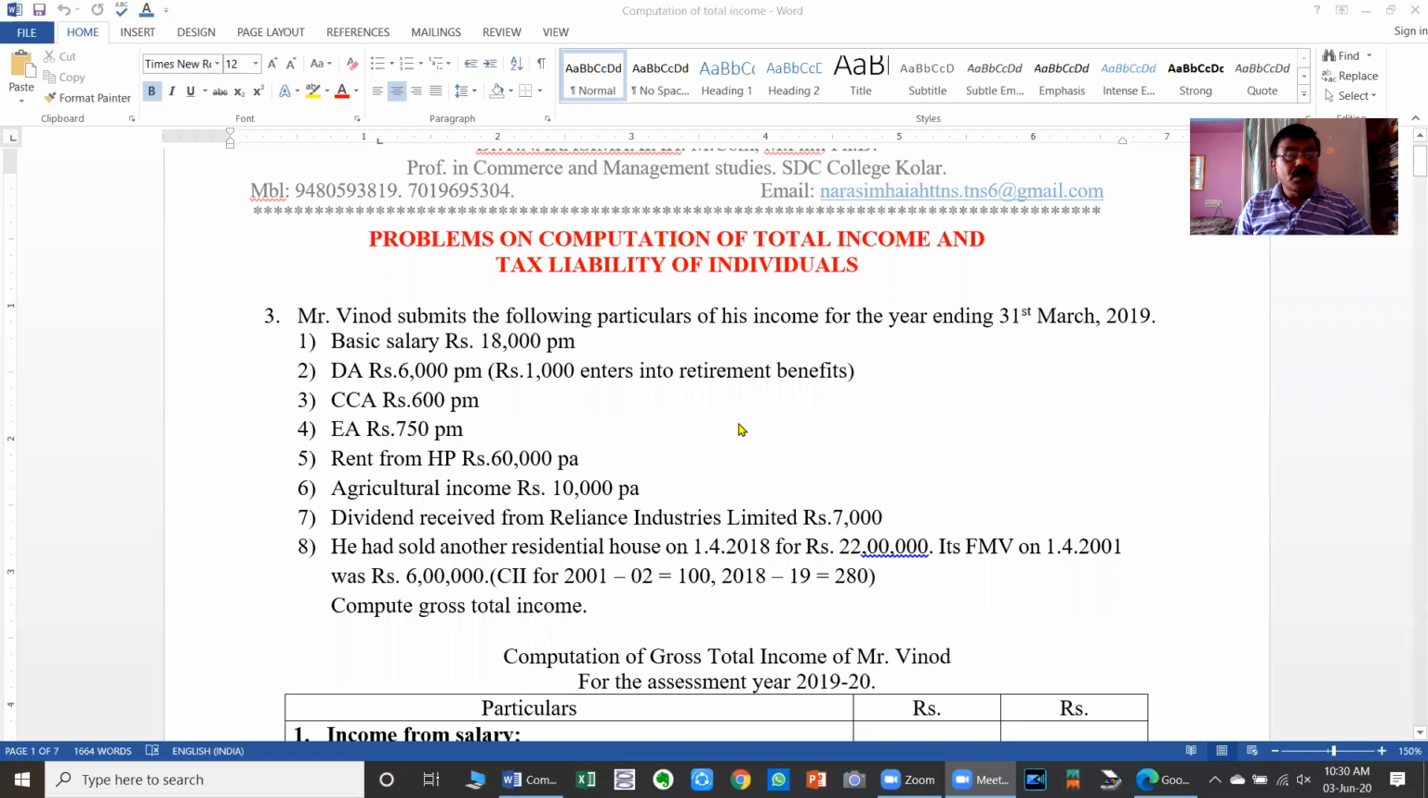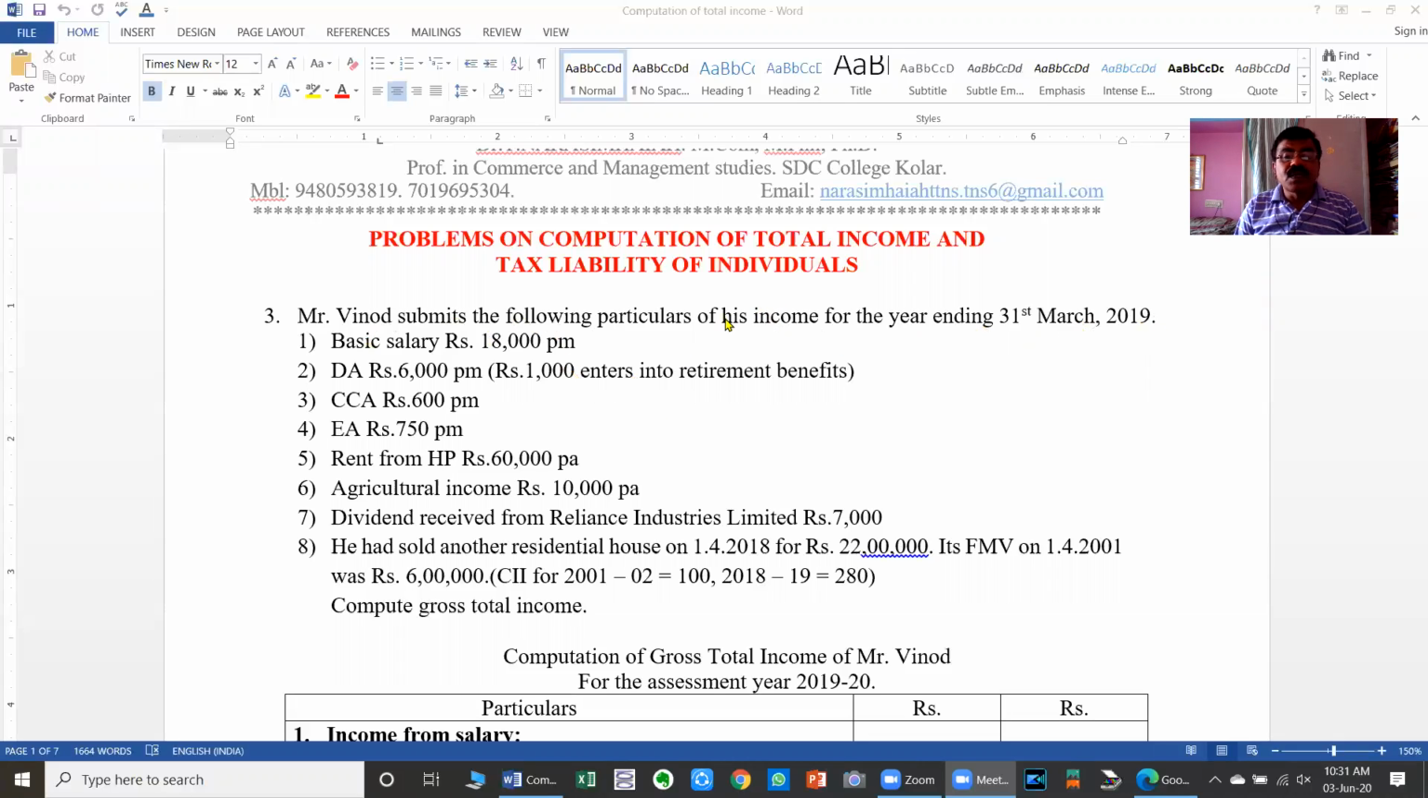Today, we have to discuss the computation of total income of individuals and also the computation of tax liability as per the provisions of the assessment year 2019-20. Taking the problem of heading number 3 here, Mr. Vinod submits the following particulars of his income for the year ending 31st March 2019. So the year ending 31st March 2019 is the relevant previous year, or the financial year.